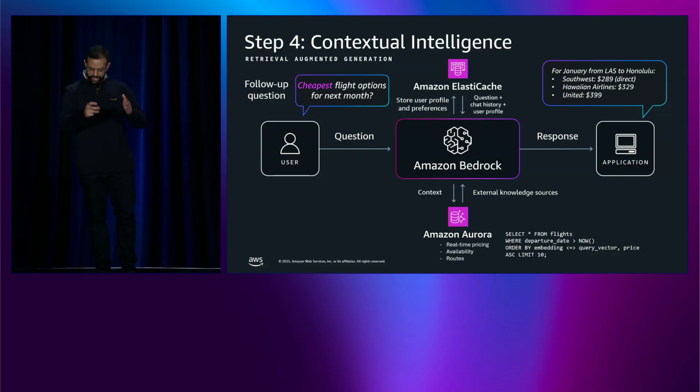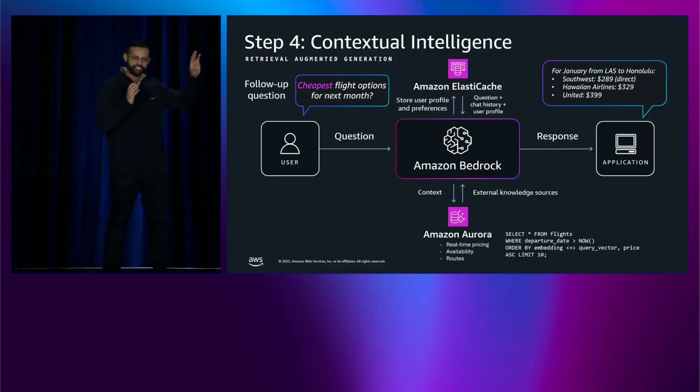We are now using ElastiCache for that sub-millisecond session state and preference lookup, but we are also using Aurora for grounding the data in our domain knowledge through semantic search. Together, they are providing a fast, personalized, and accurate customer experience. So far, in 4 steps, we've built a pretty sophisticated conversational system. It has memory, it has chat history, it has personalization, and it has contextual intelligence. But remember, we are still at the stage of a chatbot.